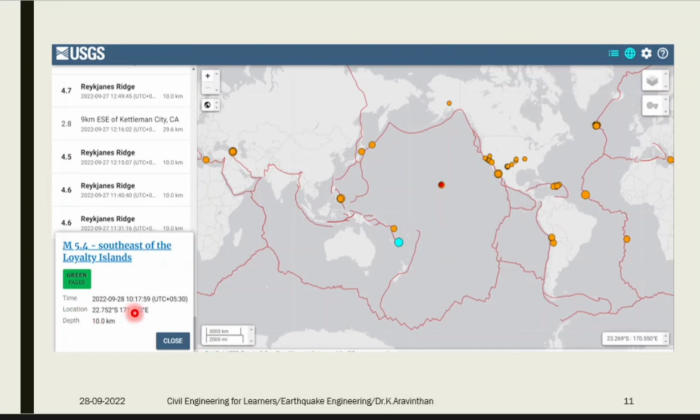For a given latitude and longitude, the earthquake occurred at 10 kilometer depth. If the same earthquake occurred at 20 kilometer depth, the magnitude would not be 5.4, it would be 4.4 or lesser than that. So if the depth is much lesser, what happens? The intensity of the earthquake will be very much higher.